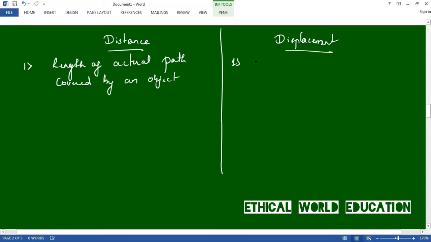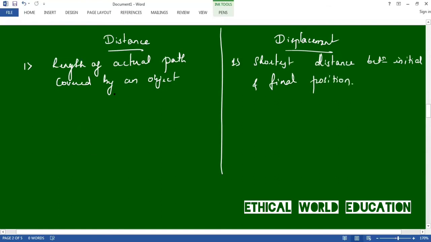It is the shortest distance between initial and final position.